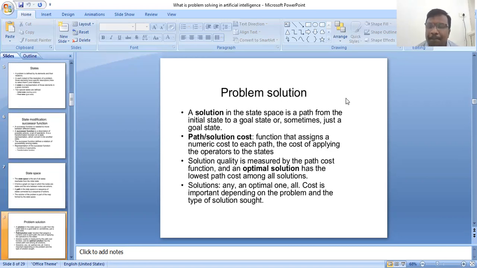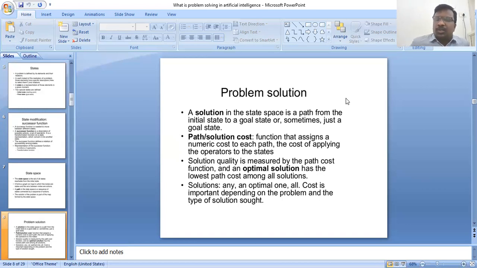Problem solution. How do we define a solution here? A solution in the state space is a path from the initial state to the goal state. Sometimes it is just a goal state.